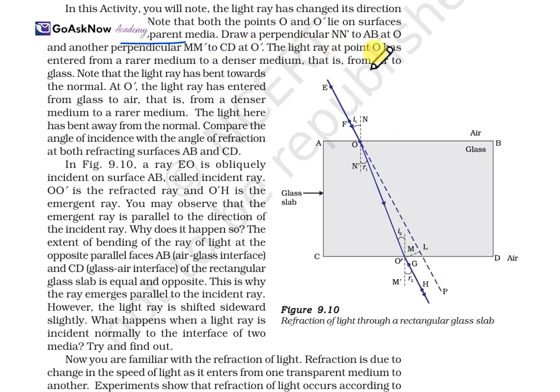So the light ray at O has entered from the rarer medium to the denser medium, that is from air to glass. Also note that the light ray has bent towards the normal, and then at the glass, going from the denser medium to the rarer medium, the light has bent away from the normal. Compared to the angle of incidence, the angle of refraction will be at AB and CD.